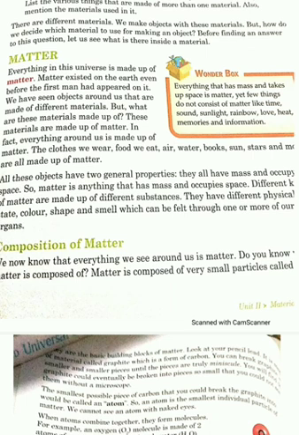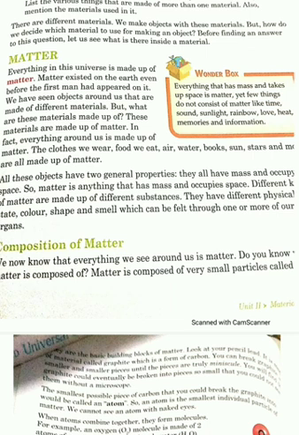As you all know, everything we see around us constitutes matter. So matter is composed of very small particles called atoms. We can say that atoms are the smallest particles of matter which cannot be further divided.